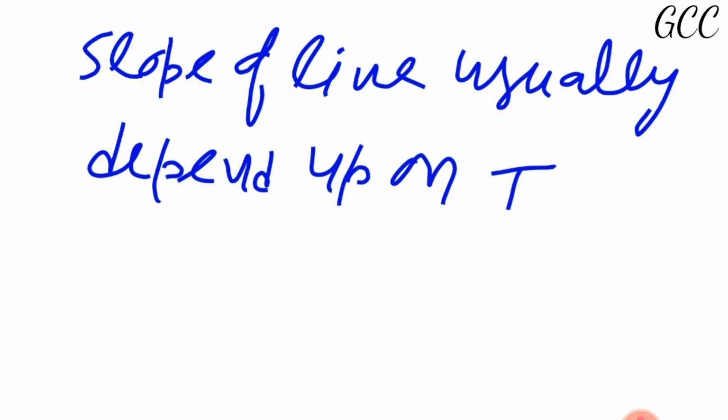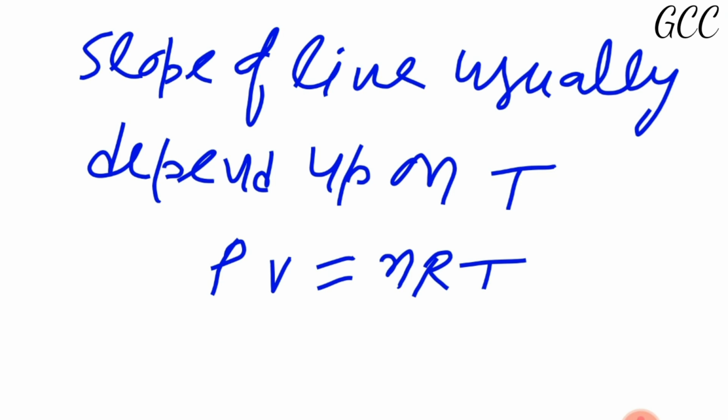But one relation is here, one equation, for the ideal gas equation. For the ideal gas equation there is a relation, that you just remember it. We will do it later on. PV is equal to nRT. Here n is also constant, R is also constant, okay, T is also constant. Then one relation now we have studied. What is that? PV is equal to k.